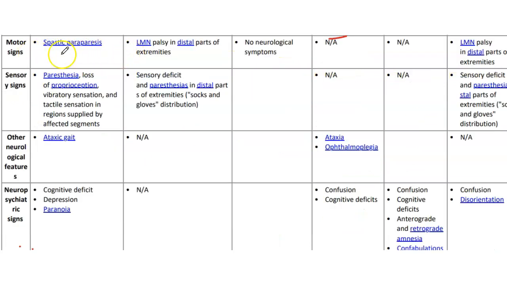Motor signs in B12 deficiency: we will have spastic paraparesis and lower motor neuron palsy in the distal parts of the extremities. There are no neurologic symptoms in folic acid deficiency. So remember, this is the difference between B12 and folate: there are no neurologic symptoms in folic acid deficiency. In dry beriberi, we have lower motor neuron palsy in the distal parts of the extremities.